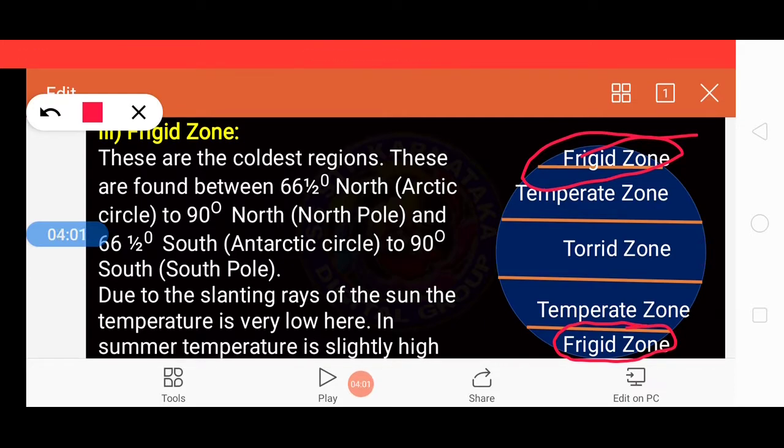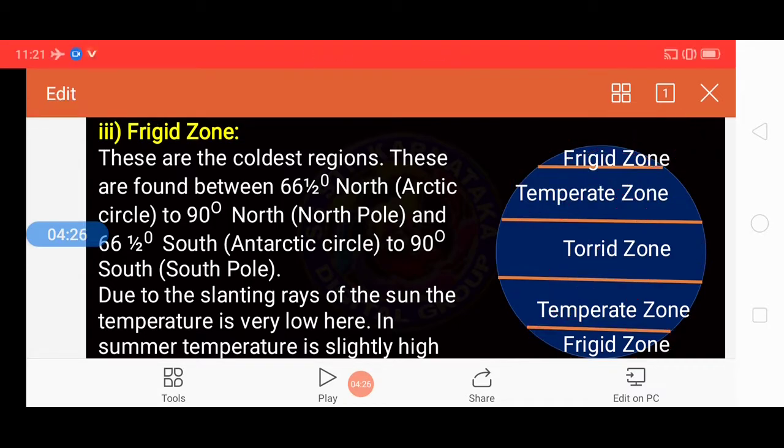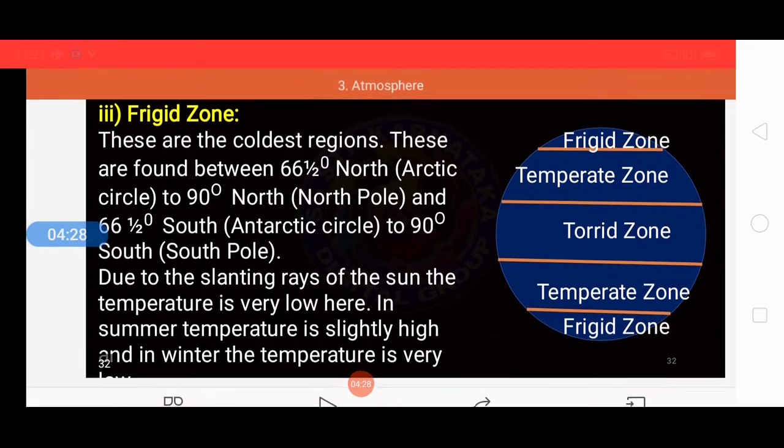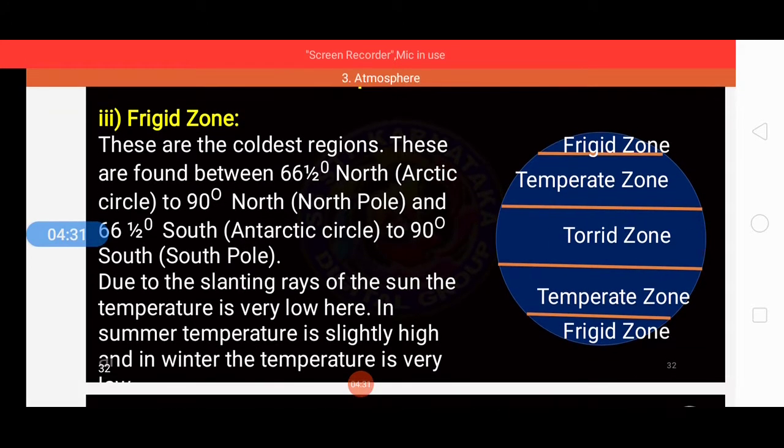This region is found between 66.5 degrees north, Arctic Circle, to 66.5 degrees south, Antarctic Circle, to 90 degrees south. So due to the slanting rays of the sun, the temperature is very low here. In summer, temperature is slightly high. Only in the season of summer the temperature is slightly high, and in winter the temperature is very low. Okay, this is in frigid zone.